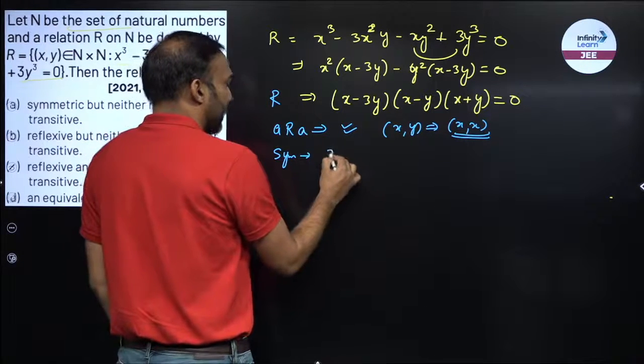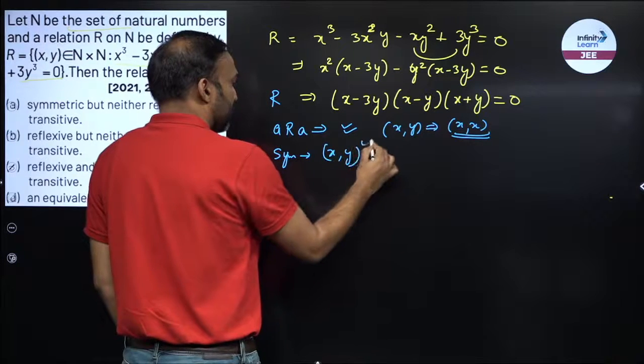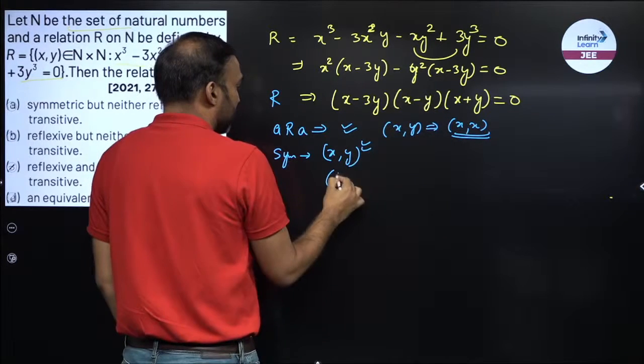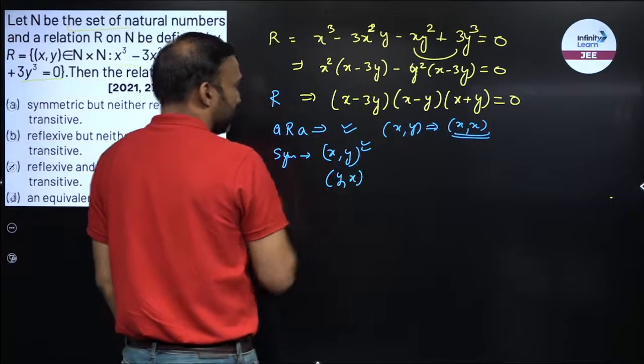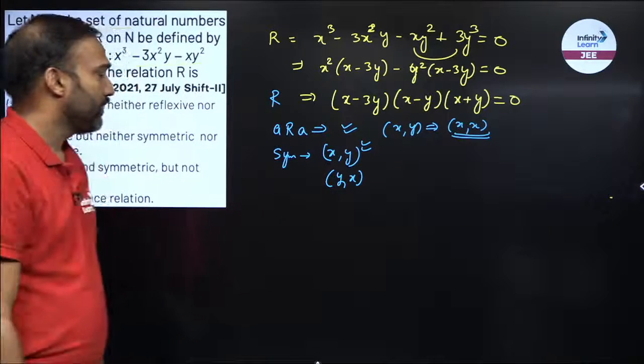For symmetric, if x comma y is one of the solutions, then y comma x should also be the solution, right. Okay.